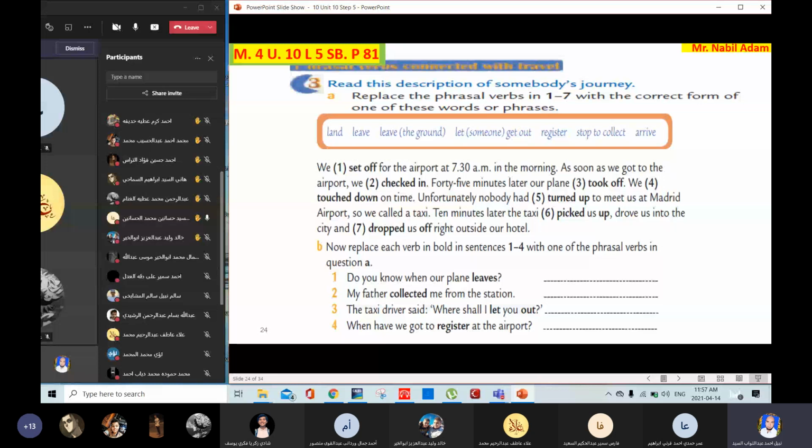We set off for the airport at 7:30 a.m. Yes, set off. What does it mean, set off? Choose one of the words, Abdurrahman. Left. Yes, very good. So the right answer, we set off means we left. Very good. Thank you, Abdurrahman.